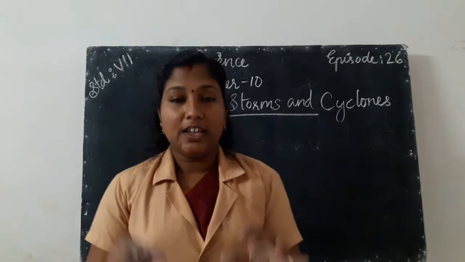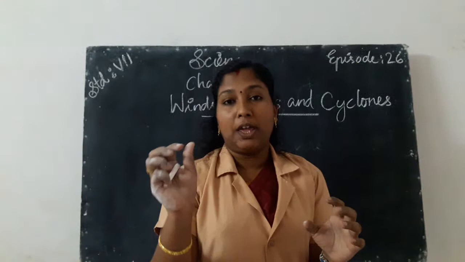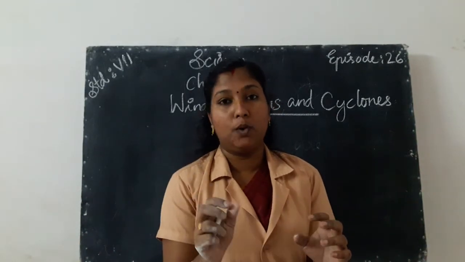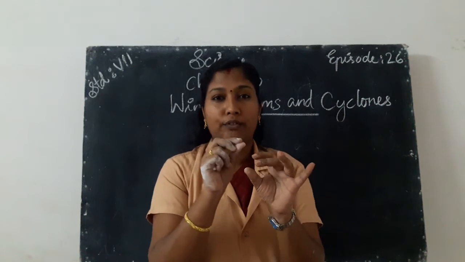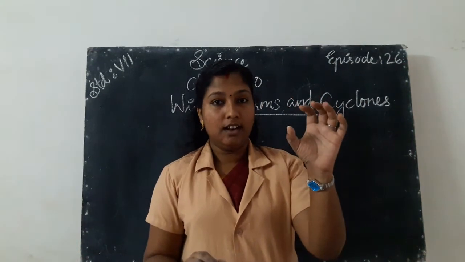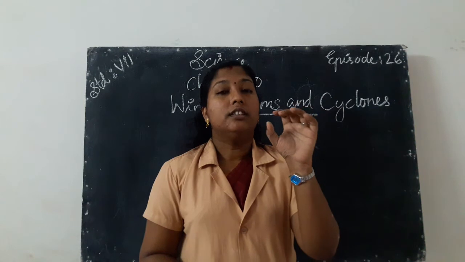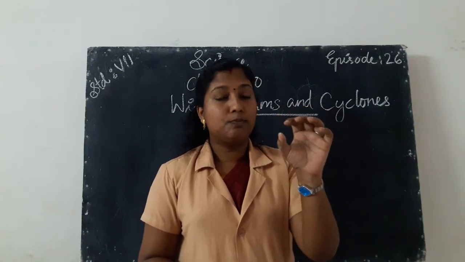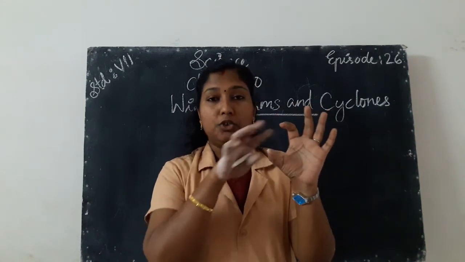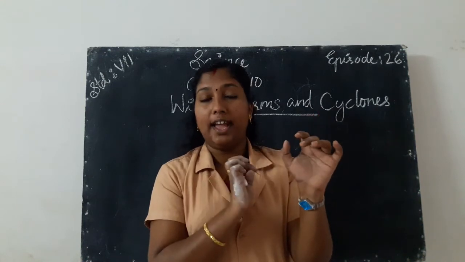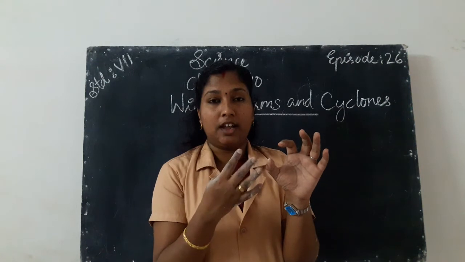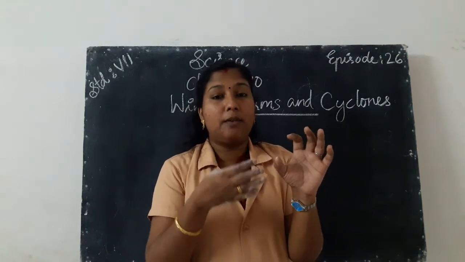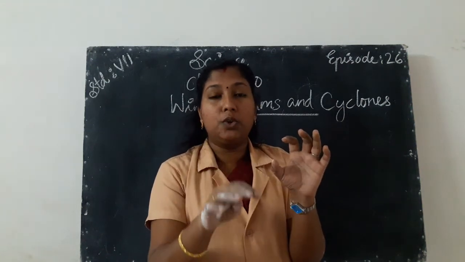So we know that if we take an empty bottle, then take a small paper ball, put the paper ball just near the mouth of the bottle, then hold the bottle near our mouth, then we blow air into the mouth of the bottle. What happens? The air from our mouth is at high speed, so it flows inside the bottle.